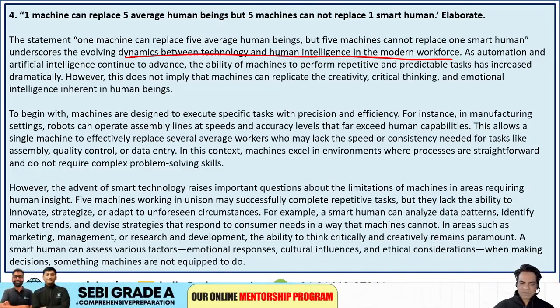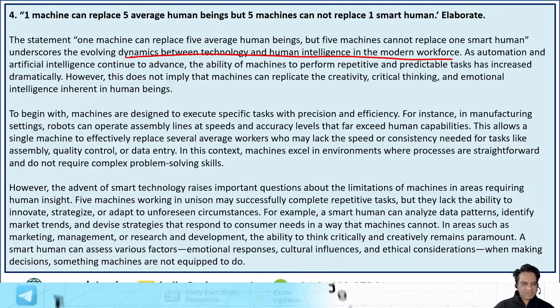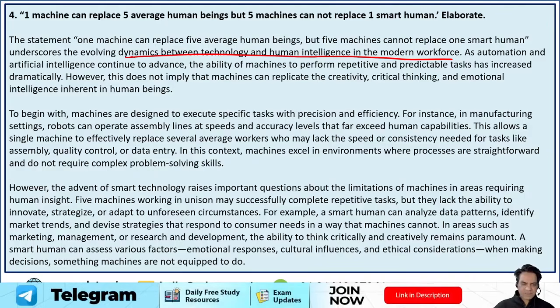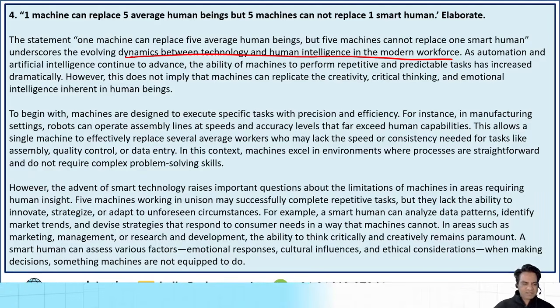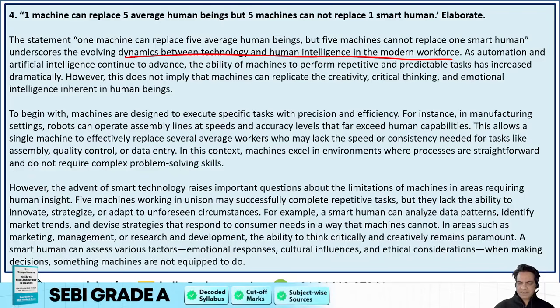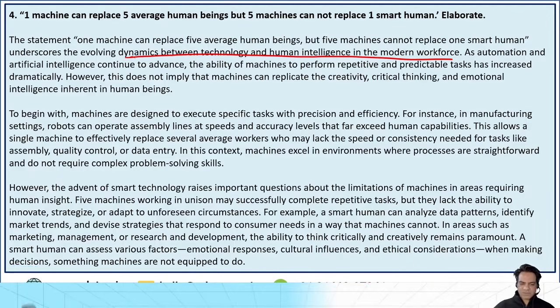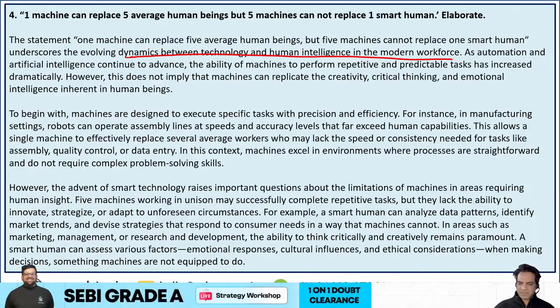However, the advent of smart technology raises important questions about limitations of machines in areas requiring human insight. 5 machines working in unison may successfully complete repetitive tasks, but they lack the ability to innovate, strategize, or adapt to unforeseen circumstances. For example, a smart human can analyze data patterns, identify market trends, and devise strategies that respond to consumer needs in a way that machines cannot. In areas such as marketing, management, or research and development, the ability to think critically and creatively remains paramount.